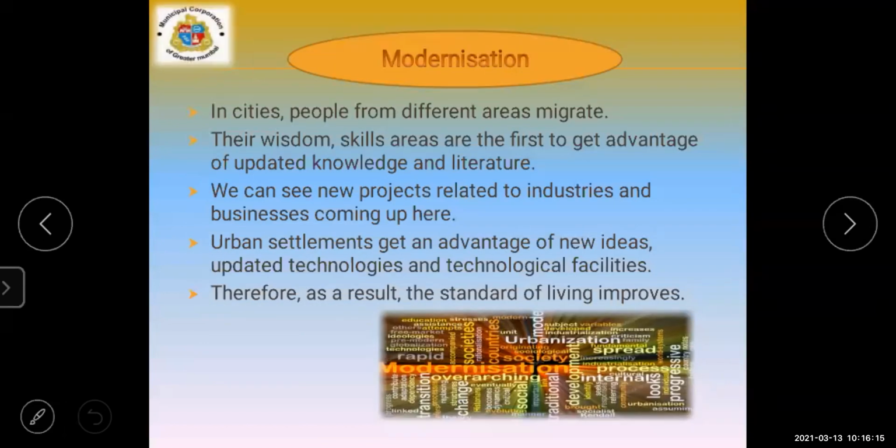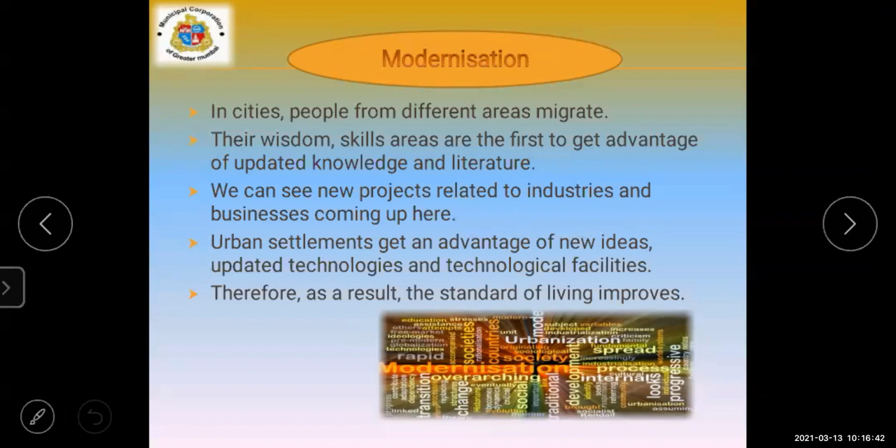Next advantage: modernization. Modernization means what? In cities, people from different areas migrate. Their wisdom and skills come together, and they are the first to get the advantage of updated knowledge and literature.